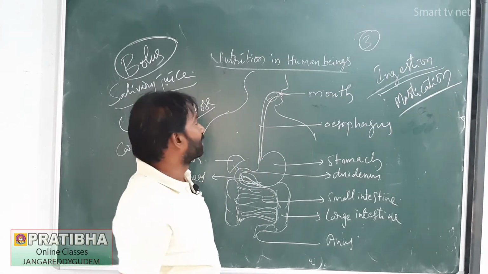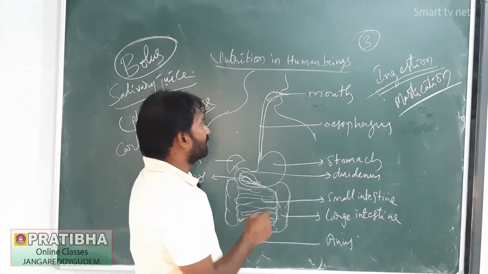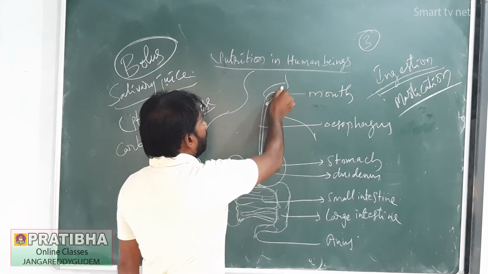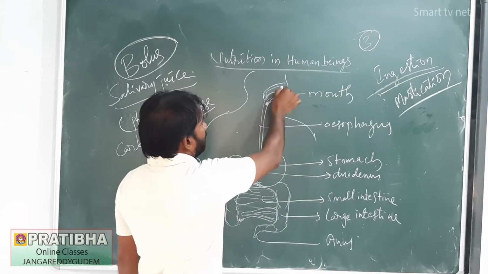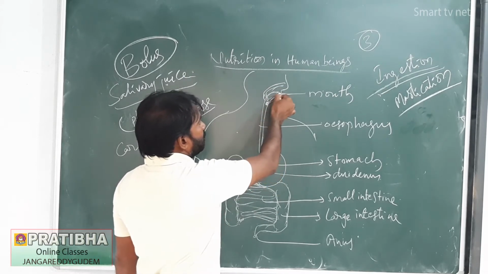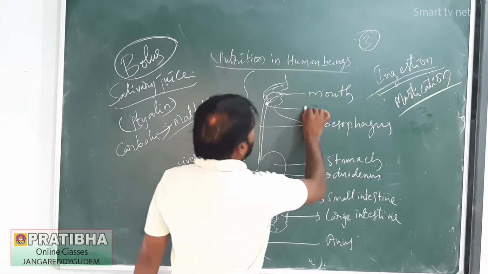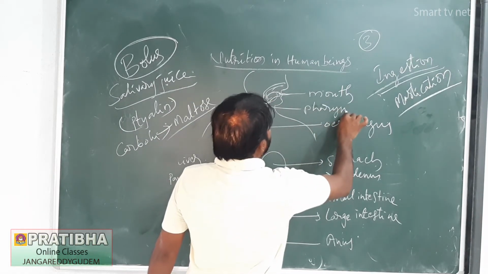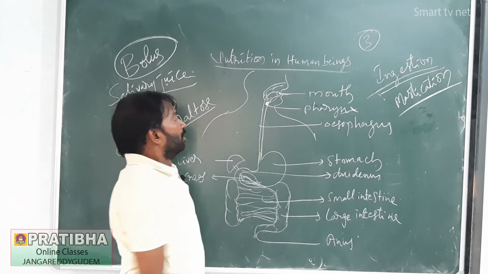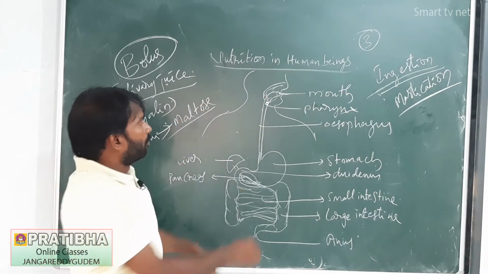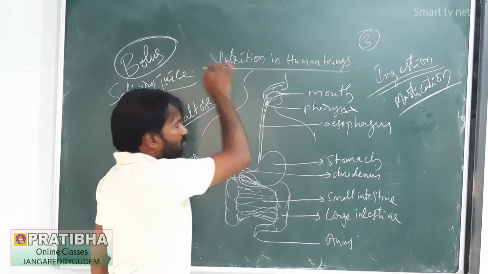With the help of the tongue, that food is pushed into the next part, the pharynx, which is the common passage for air and food, for the nose and mouth. Next it is sent to the esophagus.